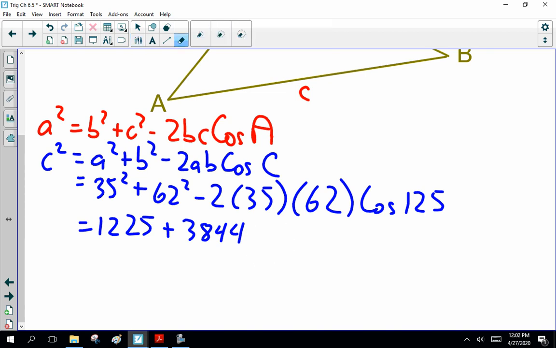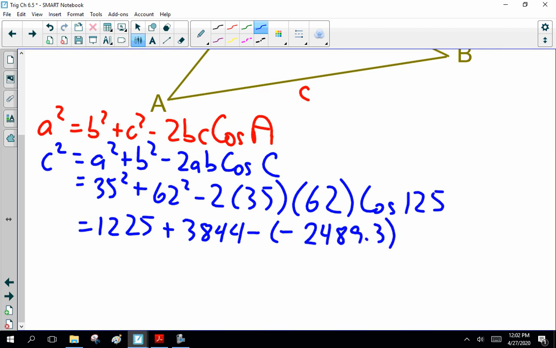So that's minus negative 2489.3. That's why I like doing this in a series of steps. So you're going, oh, you're subtracting a negative number. So 1225 plus 2489.3 minus gives me C squared 7558.3. C is 86.9, which is reasonable.